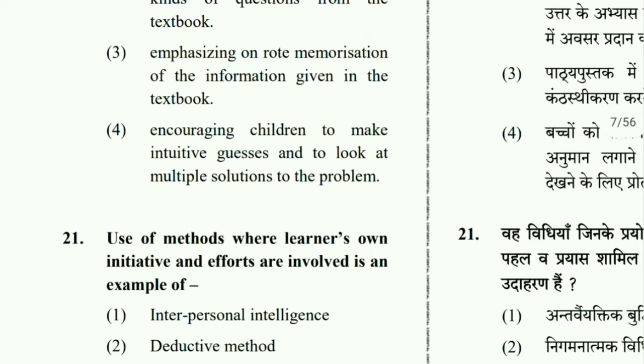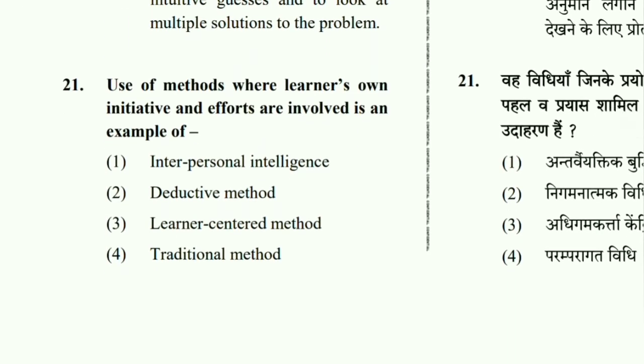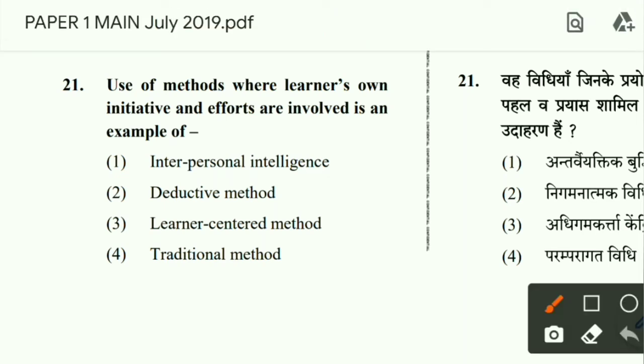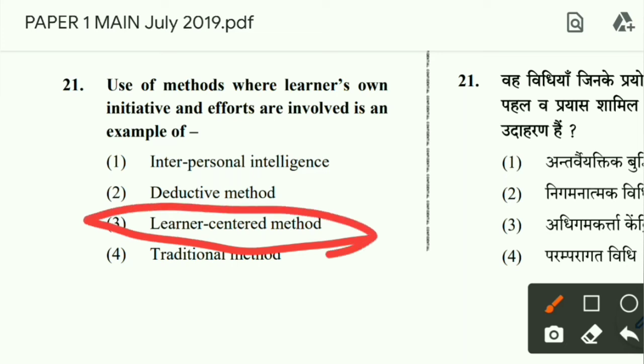Then question number 21. Use of methods where the learner's own initiative and efforts are involved is an example of what? It is an example of a learner centered method. Because in a learner centered approach, it starts from the belief that the learner is the center of the learning process. His own initiative and efforts are given preference.